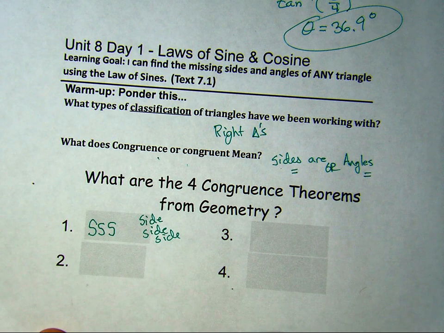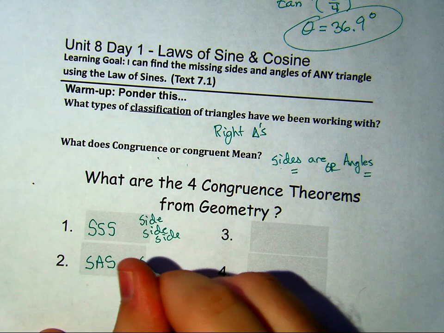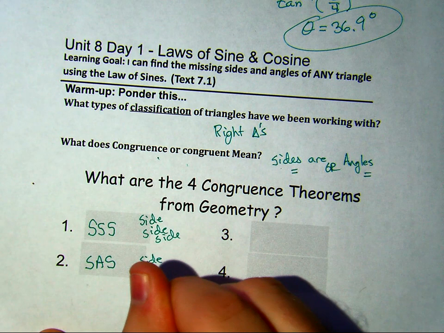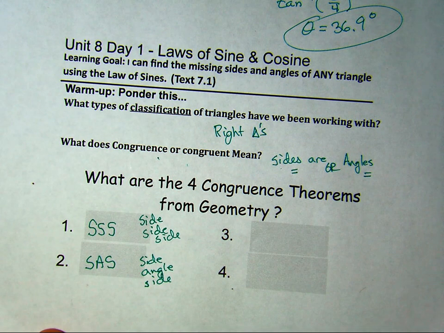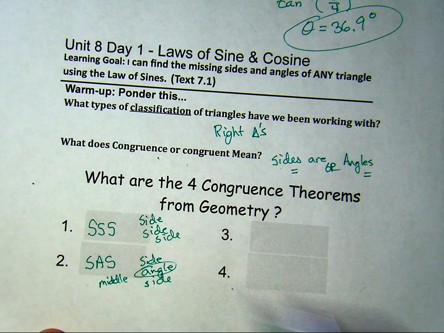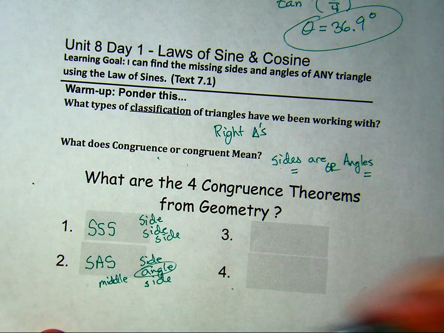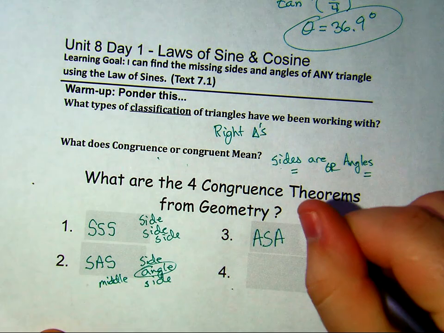Then another one, we have side, angle, side, SAS. The important thing about SAS is the angle is in the middle. So in a picture, your angle is always going to be between your two side lengths. The third one is ASA, which is angle, side, angle.